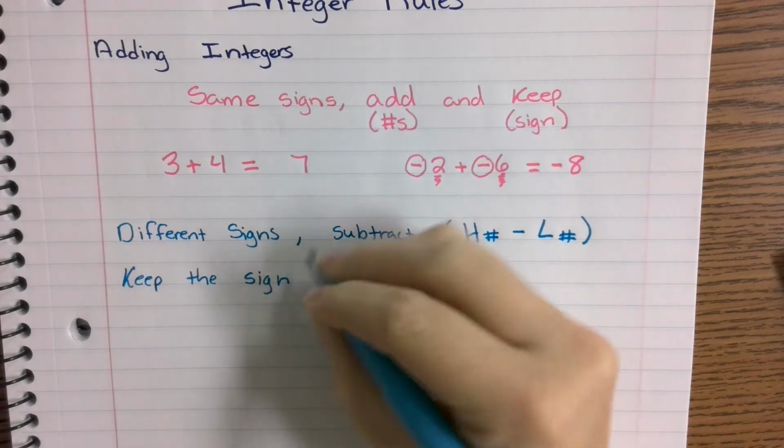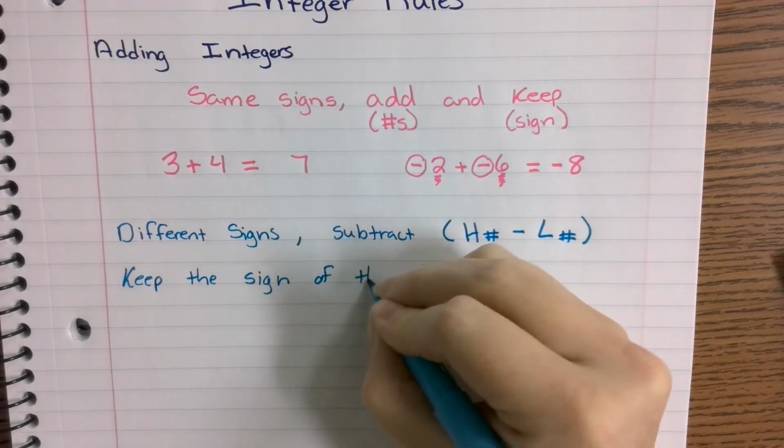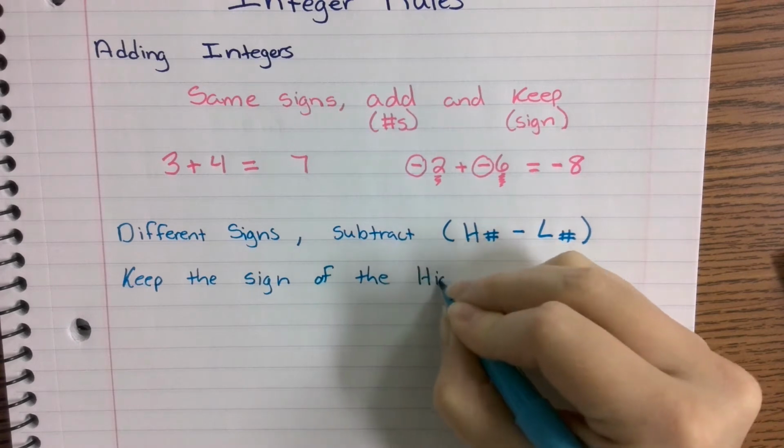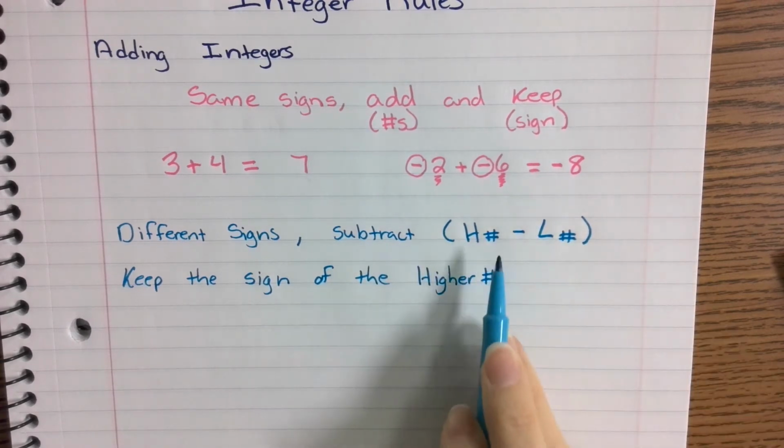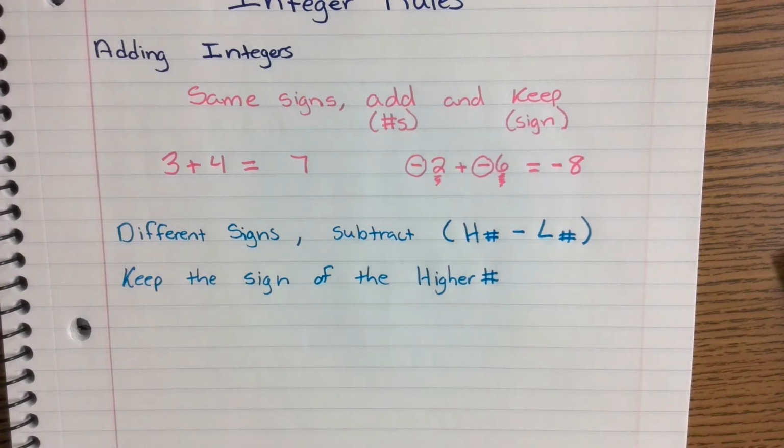Keep the sign of the higher number. So if the higher number was positive, your answer will be positive. If the higher number was negative, your answer will be negative.